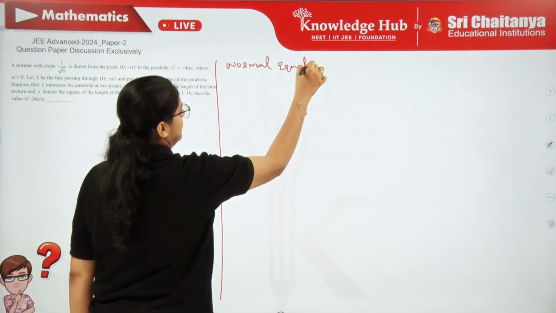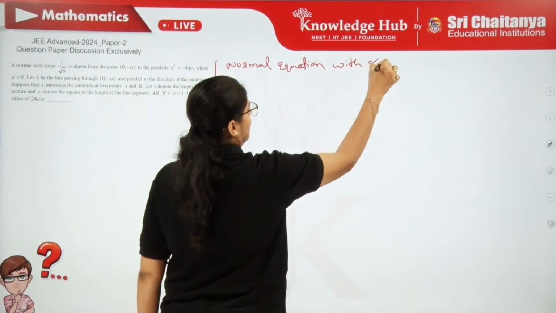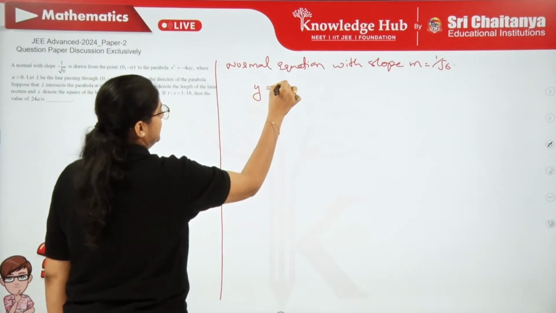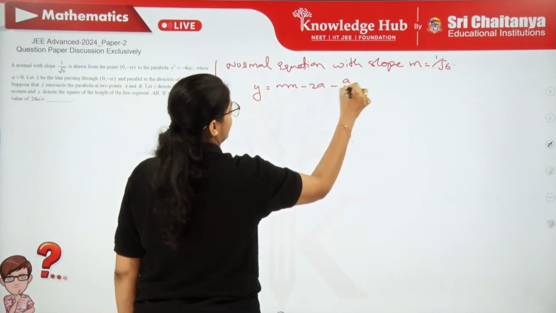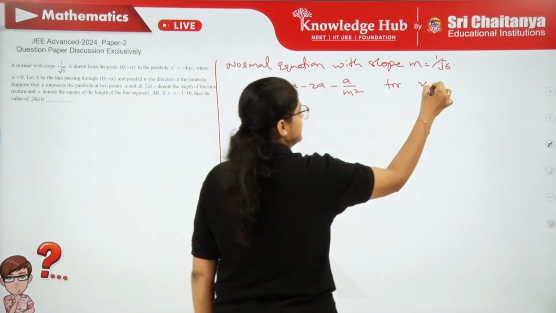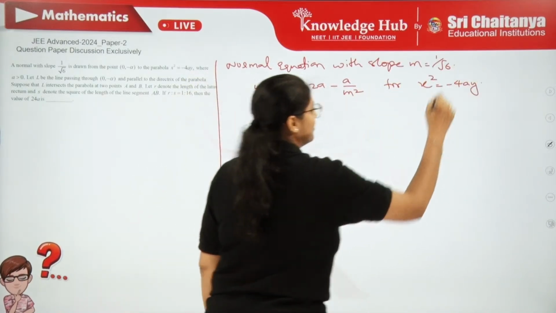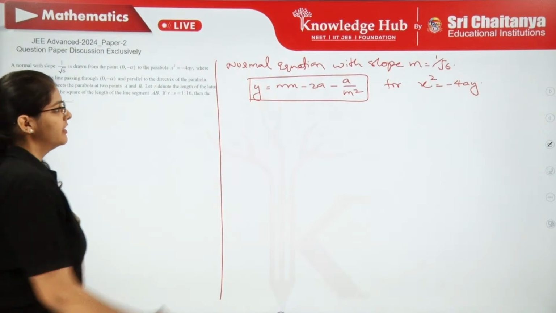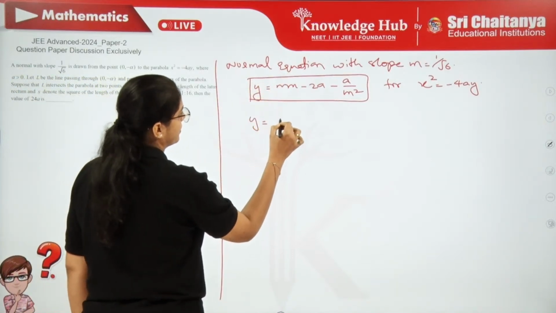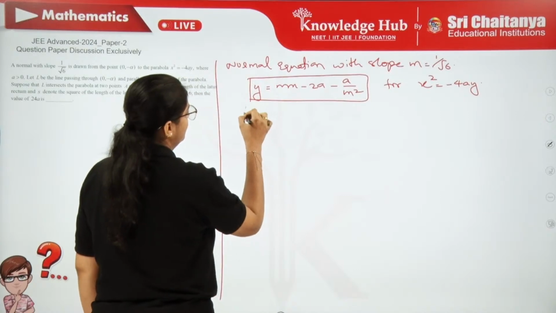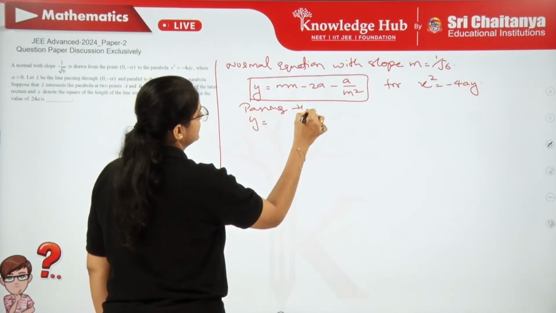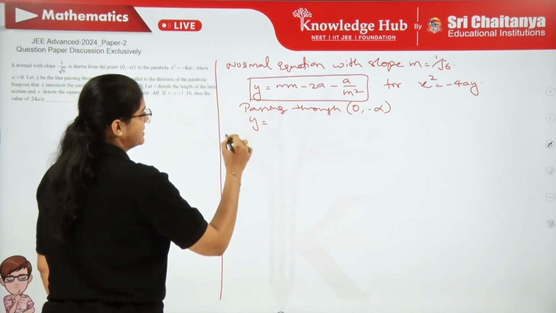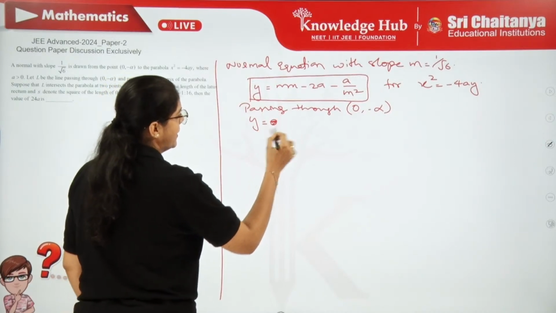Normal equation with slope m equals 1 by root 6. So, the equation is y equal to mx minus 2a minus a by m square. This equation is for x square equal to minus 4ay. So, all the normal equations we have to remember, so I have written the normal equation directly. Now, this is passing through 0 comma minus alpha, as we have seen. So, you can just replace y equal to minus alpha.